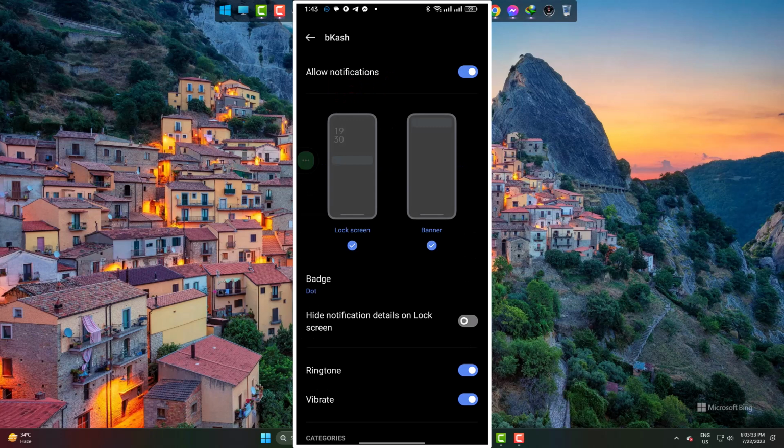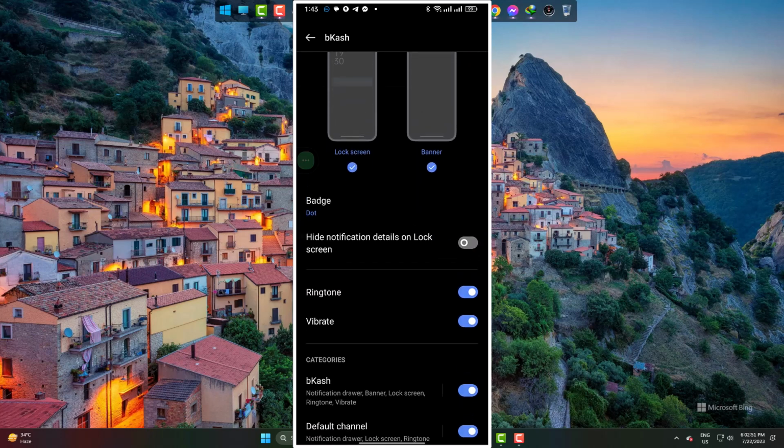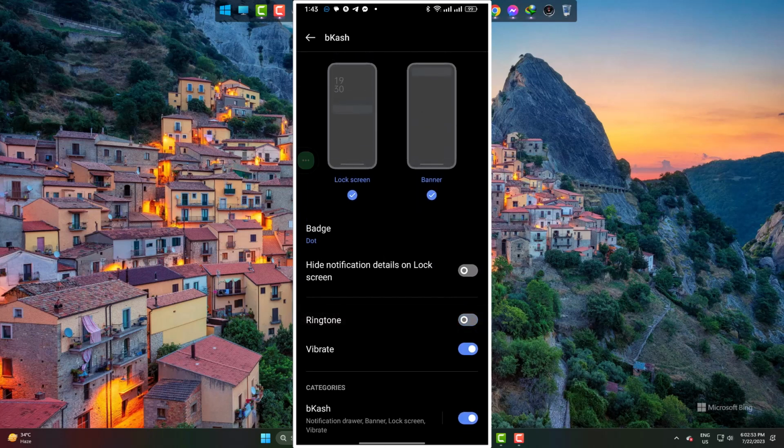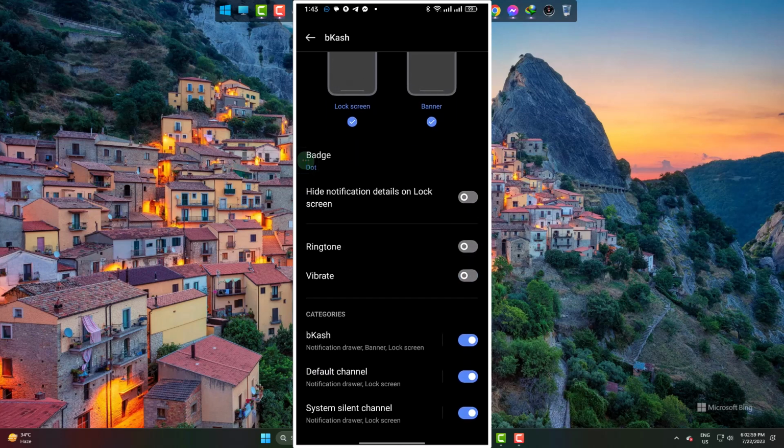Here, just by switching off the top button, all the notifications will be stopped. But you can customize it by disabling sound or vibrations or both. It means you will get notifications but there will be no sound or vibrations. But I totally need to switch it off.